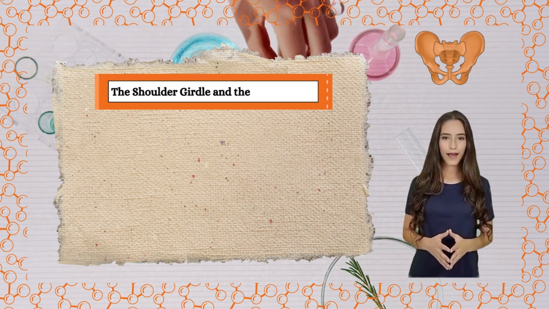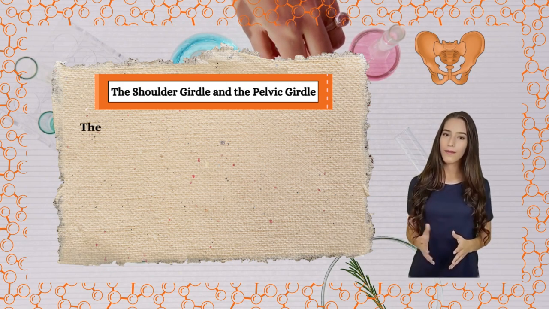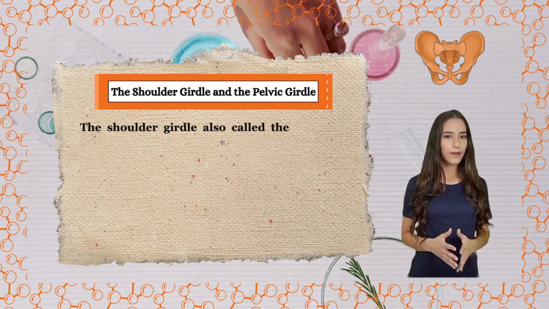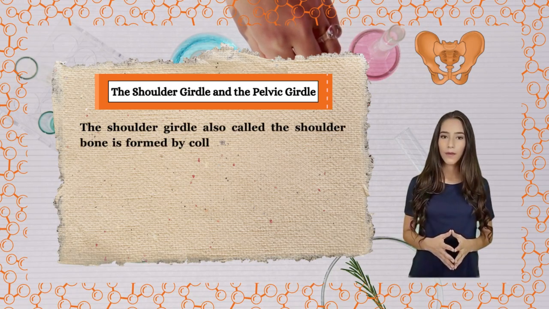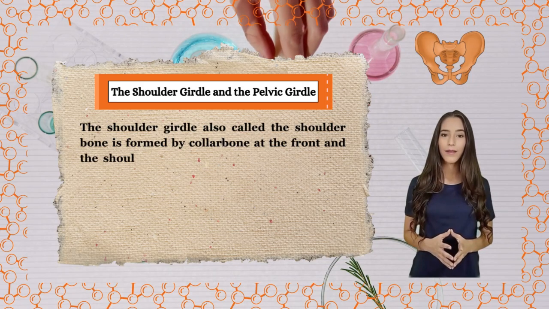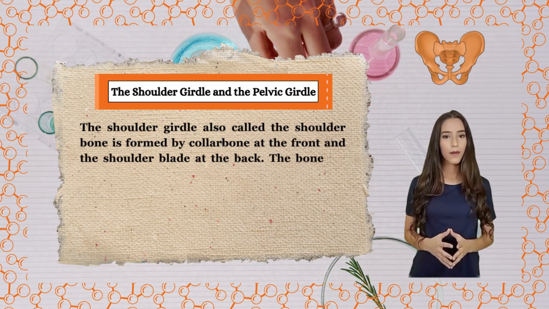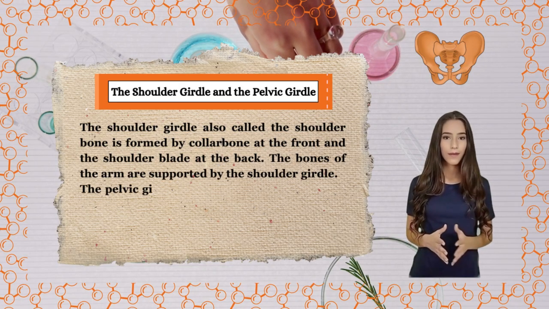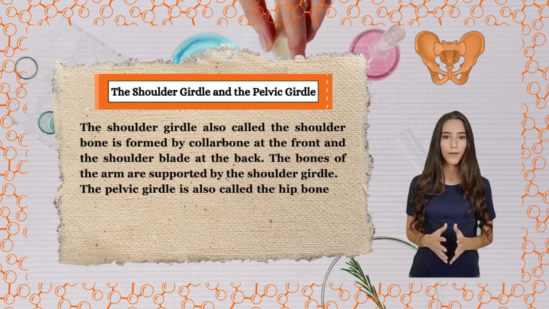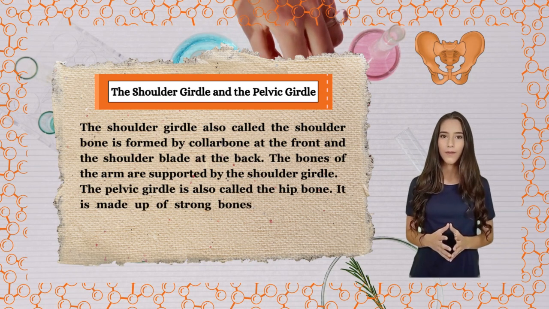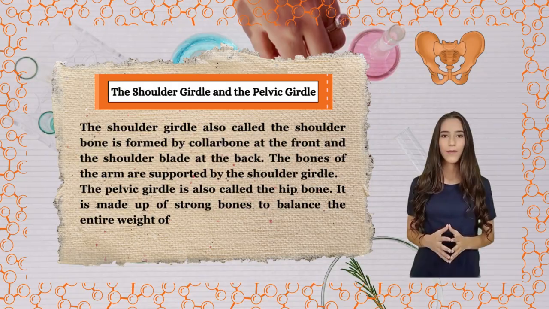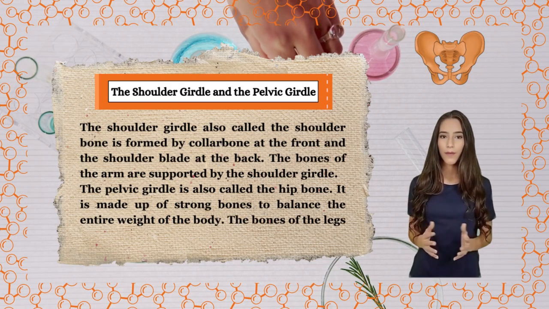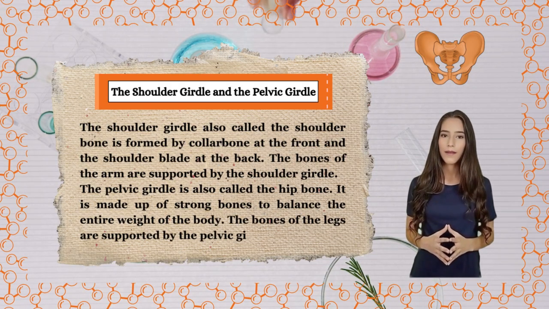The shoulder girdle and the pelvic girdle. The shoulder girdle, also called the shoulder bone, is formed by the collarbone at the front and the shoulder blade at the back. The bones of the arm are supported by the shoulder girdle. The pelvic girdle is also called the hip bone. It is made up of strong bones to balance the entire weight of the body. The bones of the legs are supported by the pelvic girdle.